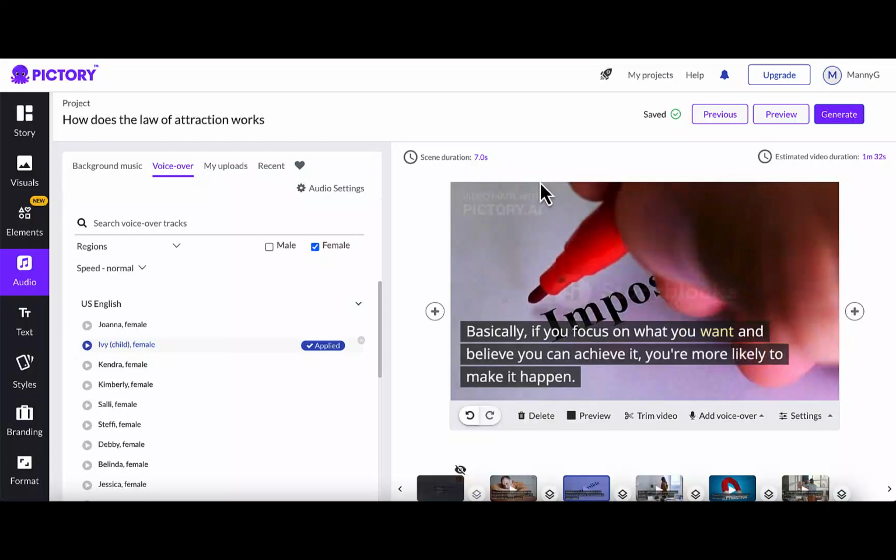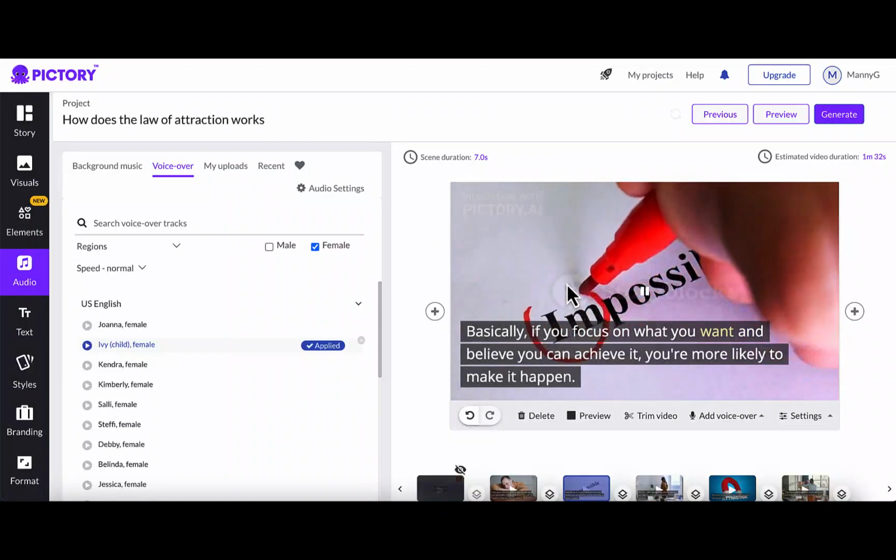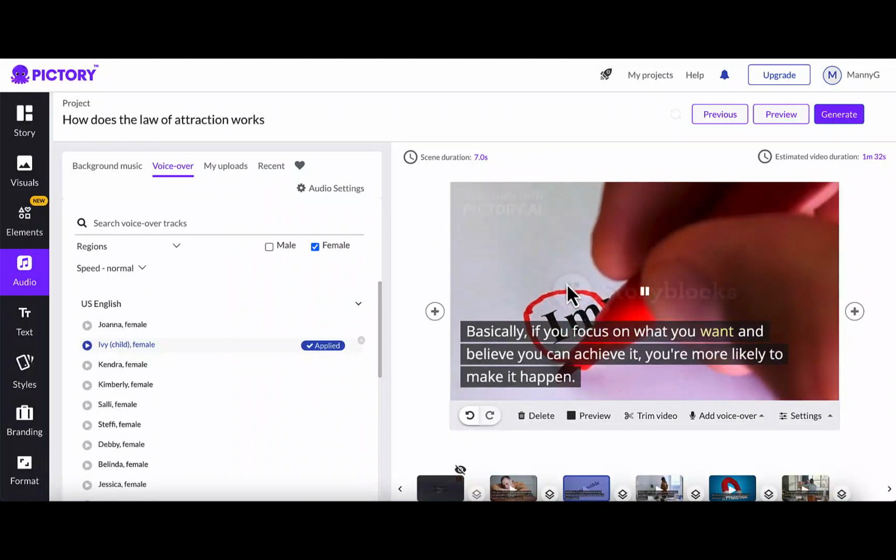If you focus on what you want and believe you can achieve it, you're more likely to make it happen.